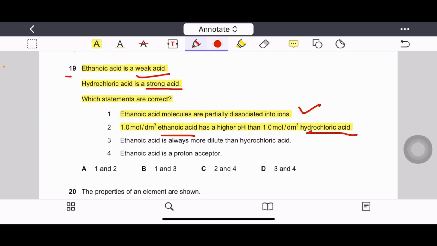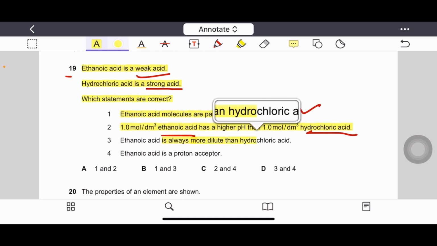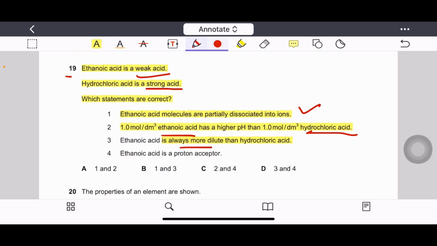Hydrochloric acid is a strong acid with lowest pH. Option 3, ethanoic acid is always more dilute than hydrochloric acid. This option is not correct because it is not necessary that ethanoic acid is always more dilute than hydrochloric acid, as it is dependent on the concentration. Fourth option is ethanoic acid is a proton acceptor. Because it is an acid and acids are proton donors, this option is wrong as well. So correct options are 1 and 2, answer A.